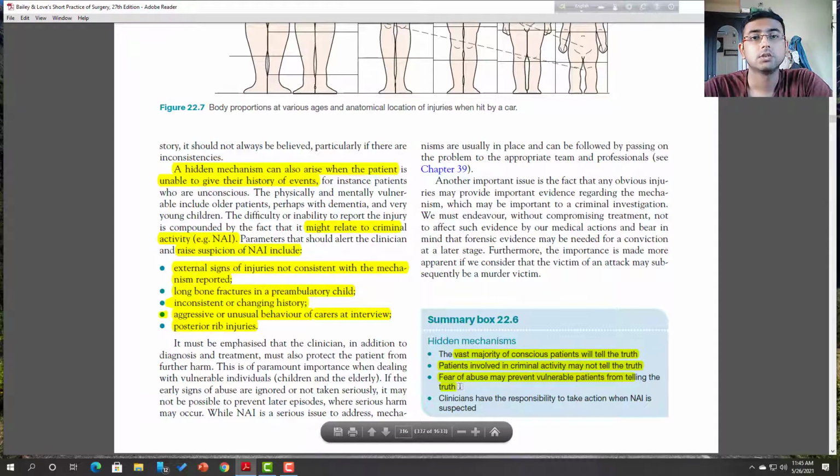In cases of trauma, such as rape trauma syndrome, a young female patient of rape may suffer from the fear of abuse, so she does not give the absolute information that is needed. Sometimes they hide it in fear of abuse. Now clinicians have the responsibility to take action when abuse is suspected.